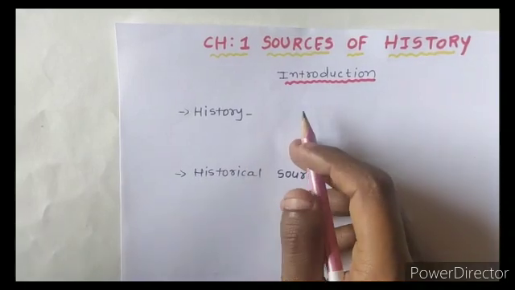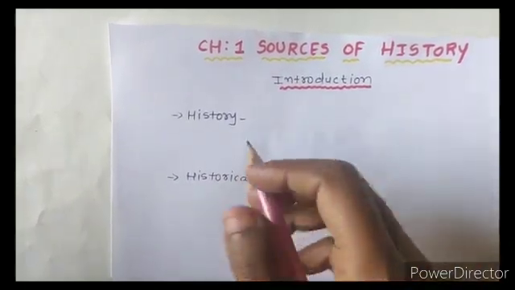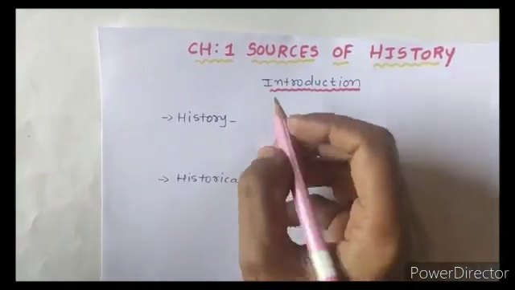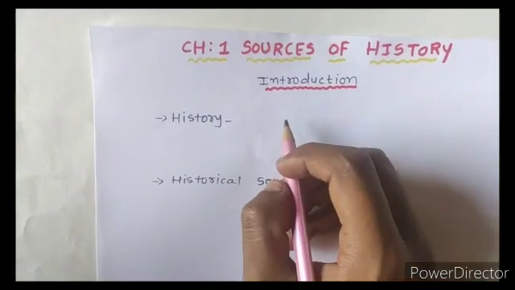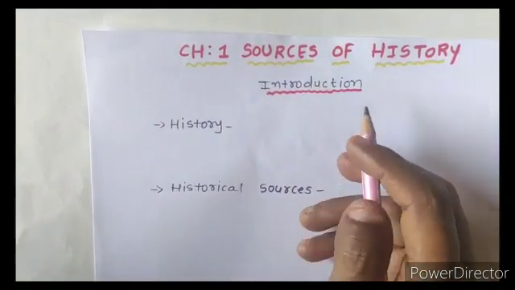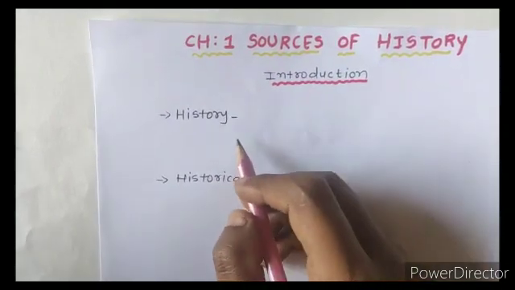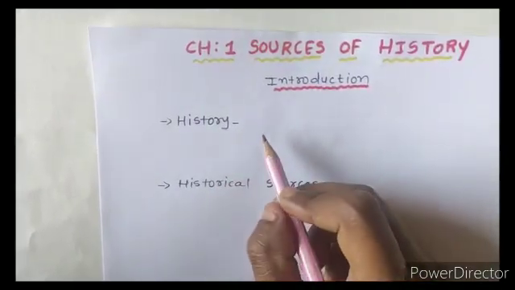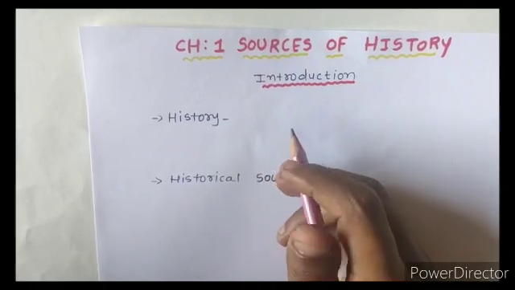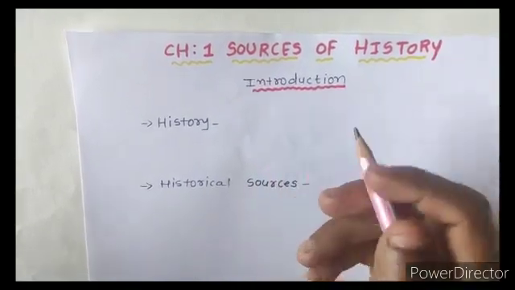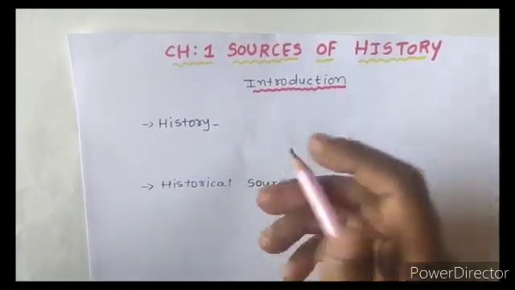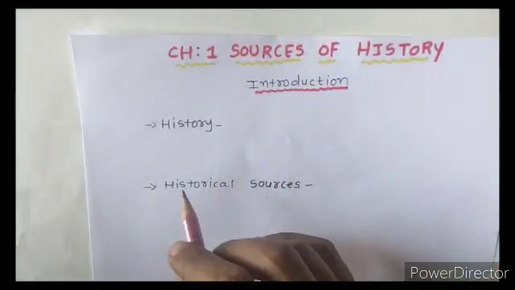So as you can say, or as you are now able to understand, what is history. History is a kind of science. Yes, it is a kind of science. From the subject name, it is a social science, right? It is a science through which we get information about past events. We get information about the important events that happened in the past.